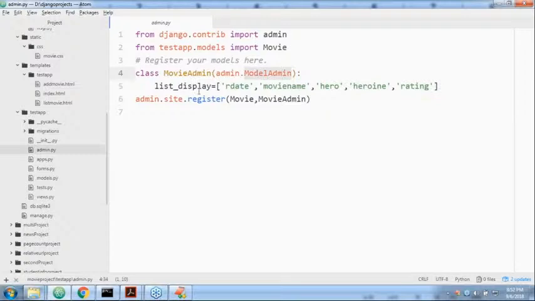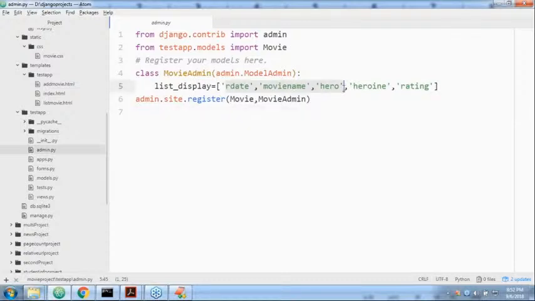Clear, right? If you are going to take only a few members, and you don't want to see the complete data in the admin interface, whatever fields you specify, only up to that will be displayed in the admin interface. Malaya is asking, sir, here 5 fields are available, I don't want to take 5 fields, I want only 3 fields. Then in our admin interface, only 3 fields will be displayed.